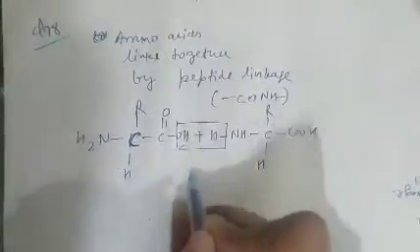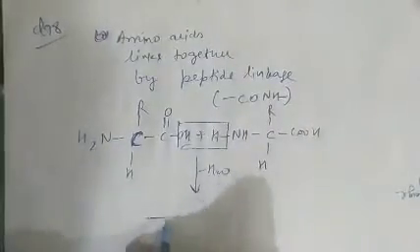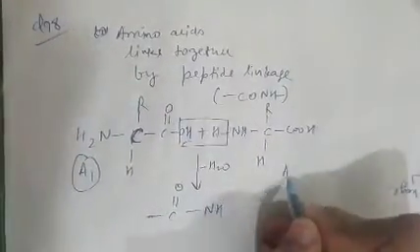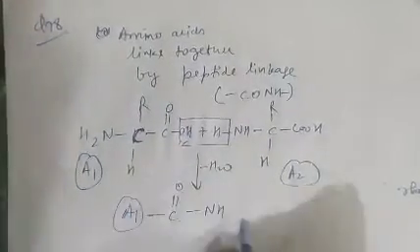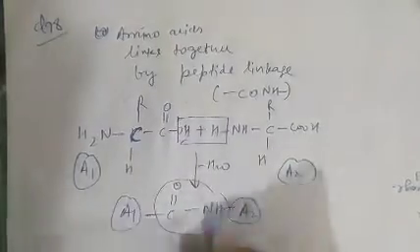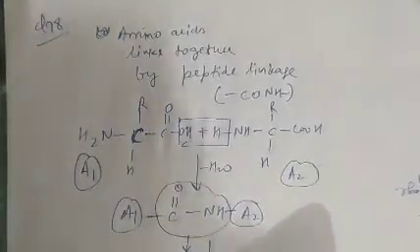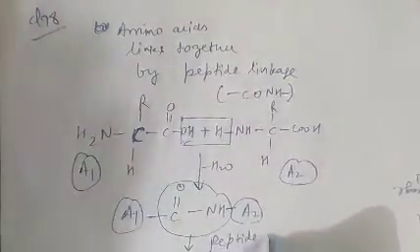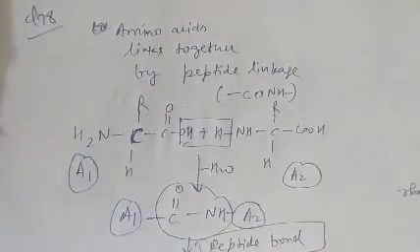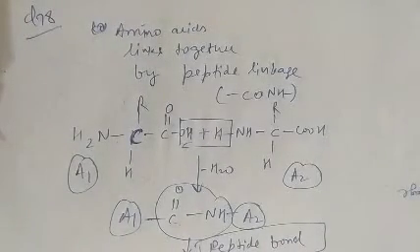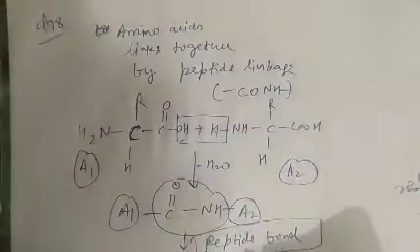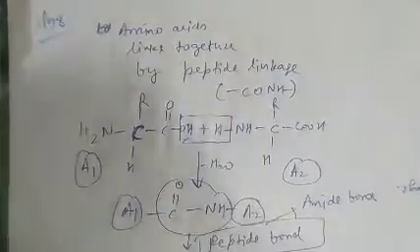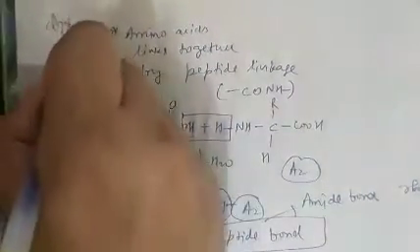Here a water molecule is lost. When the loss of a water molecule takes place, a link is formed between amino acid 1 and amino acid 2. This linkage is called an amide linkage, or we can say peptide bond. So a peptide bond is basically an amide bond, CONH. So question number 78, option A is correct.